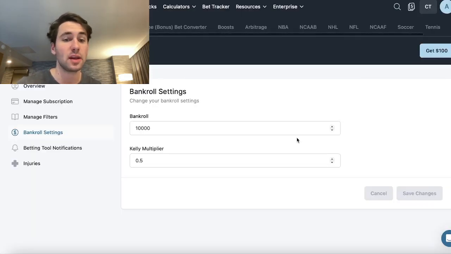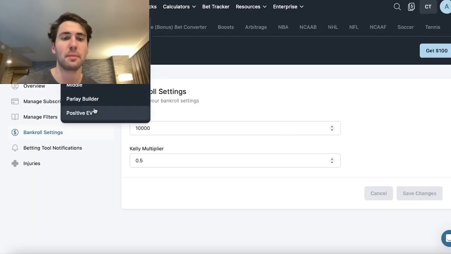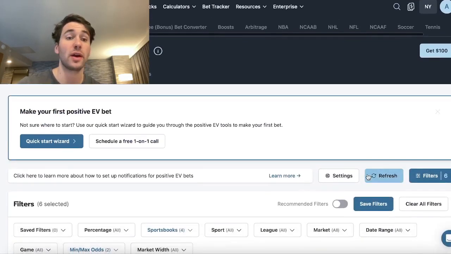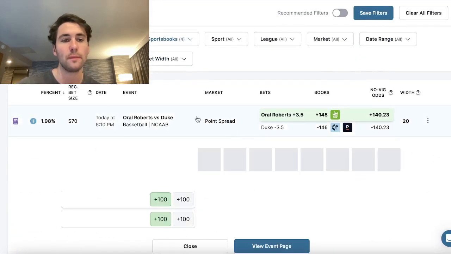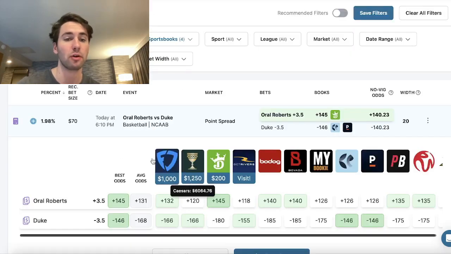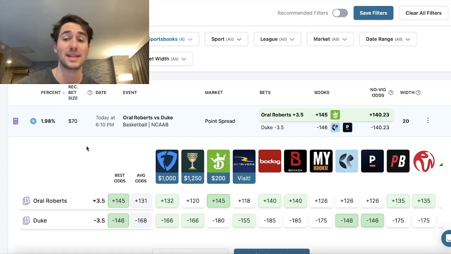Now, one thing you can do on OddsJam, if you use OddsJam, the positive expected value tool, is you can put in your bankroll. So let's just say here I'm putting $10,000 and I'm putting a Kelly multiplier of 0.5. And what this calculator will do, when I go to the positive expected value tool, is it will automatically use the Kelly formula with a multiplier of 0.5 on a $10,000 bankroll, and it will tell me my recommended bet size, right?